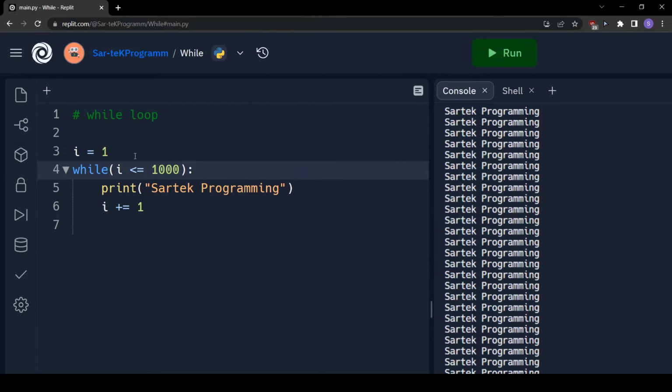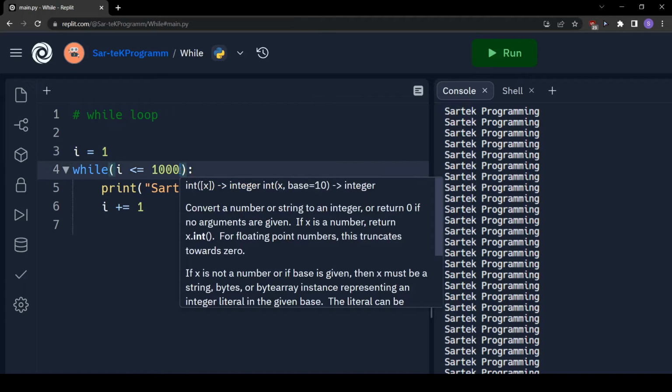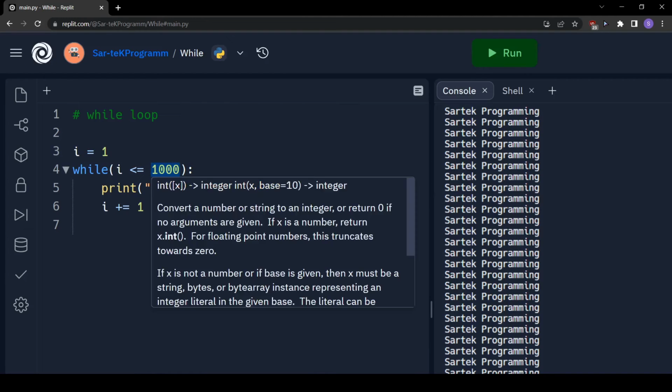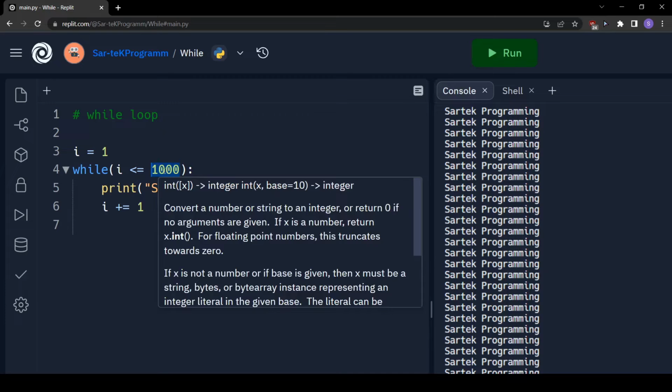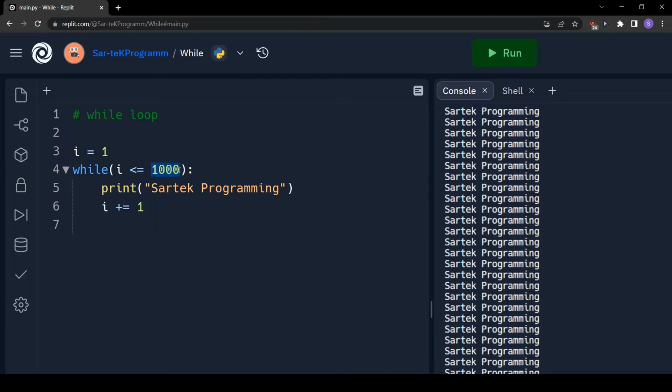As I said, there are three components when it comes to while loop. So this is the first thing. This determines where our loop will start from. So it will start from 1, and here's the second component. Here we determine up till when we have to keep iterating. So we have to keep iterating till 1000, and here we increment the value of I.